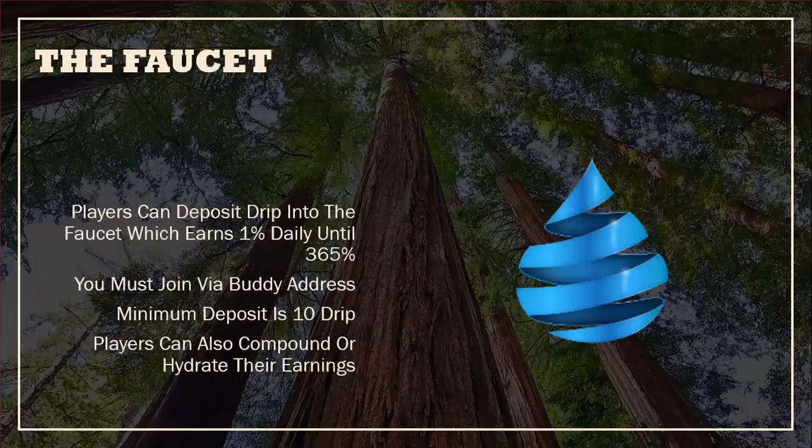Okay. So the Faucet, players can deposit drip into the Faucet, which earns 1% daily until you hit 365%. As I've mentioned, you must join via a buddy address. Okay, so someone has to refer you into the system. There is an option for you to not have a buddy, but again, there's disadvantages to doing that.